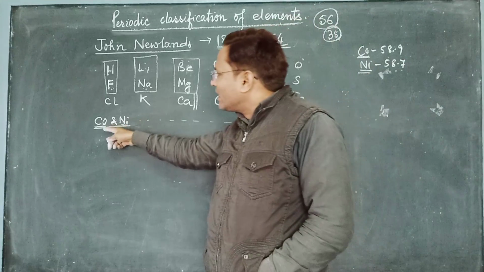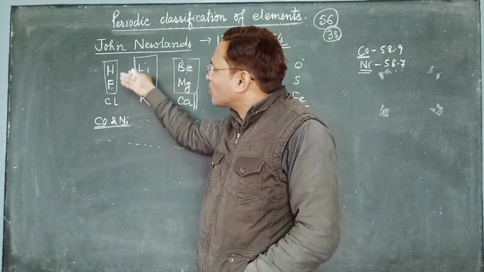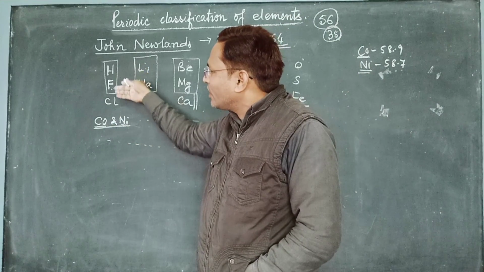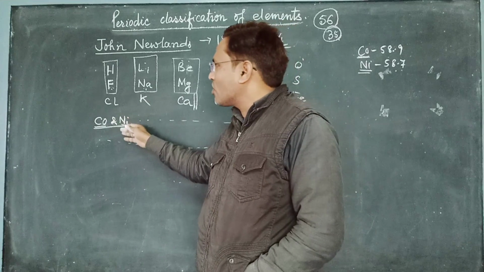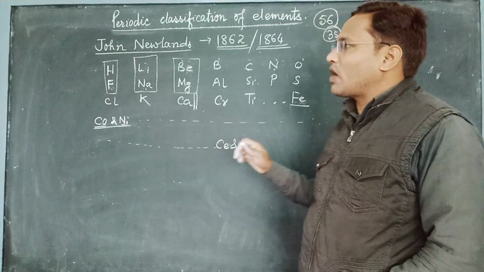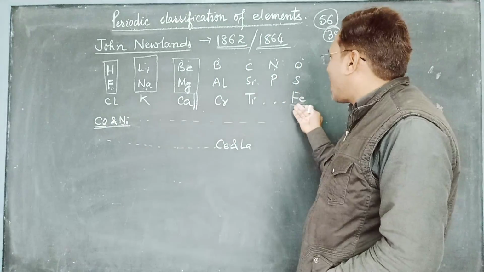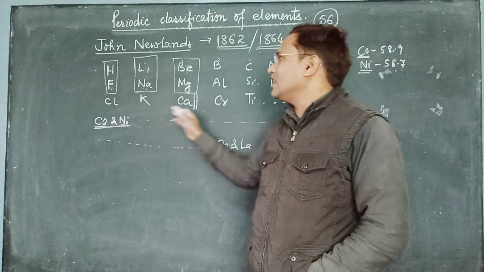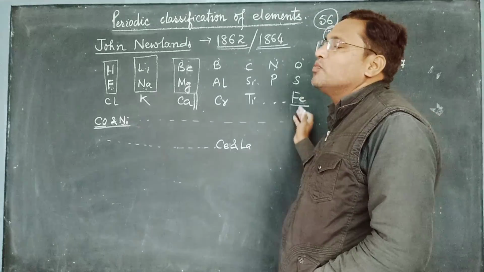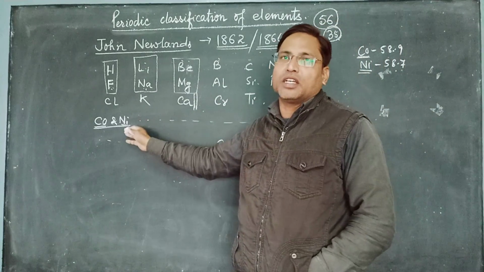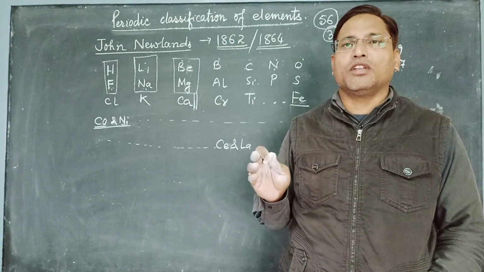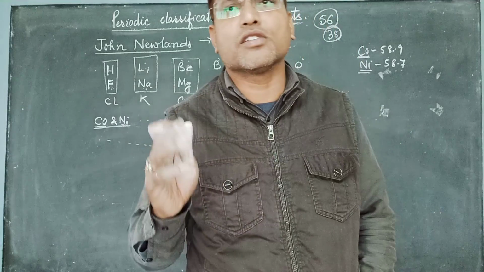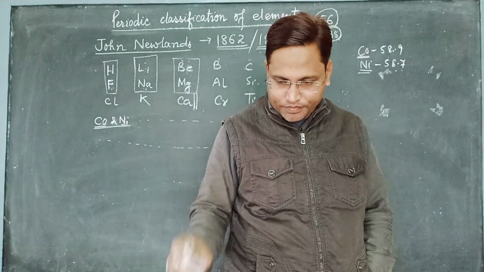And here cobalt and nickel are much different in properties from hydrogen, fluorine and chlorine. Then they should not be placed here. But he had placed iron so far away from cobalt and nickel, and cobalt and nickel were not in the same group in which iron should be. So this is also one of the defects of Newland's law of octaves.